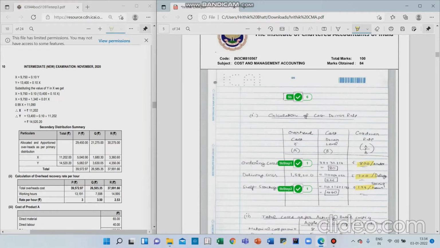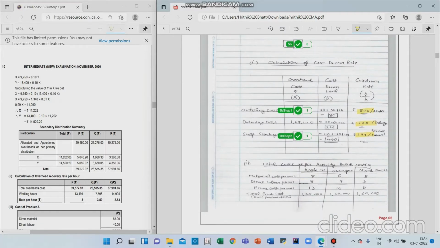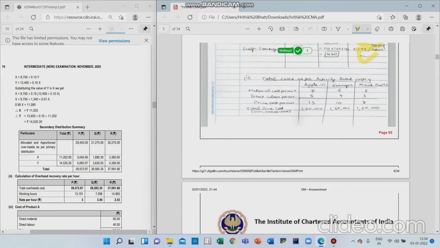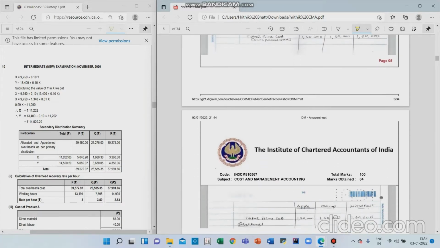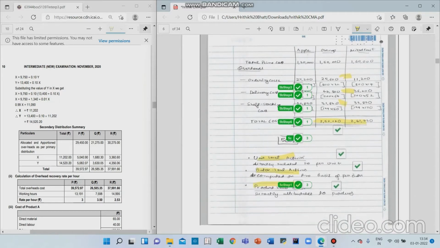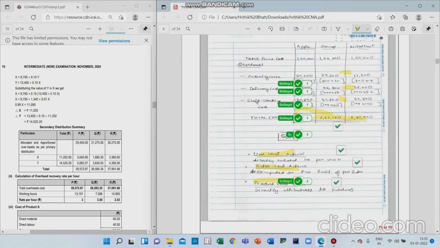Now coming to the second part, this was also a 6-mark question, and I got full marks. This was an ABC costing question. You can see that here again the format does not matter, because the marks were only for the final row, that is the cost driver rate. Whichever way I calculate, if my cost driver rate is correct, I get the full marks. Then for the total cost as per activity-based costing, marks are again only for the final cost, the total cost I got for the various products, apple, orange, mixed fruit. And now this is the interesting part.